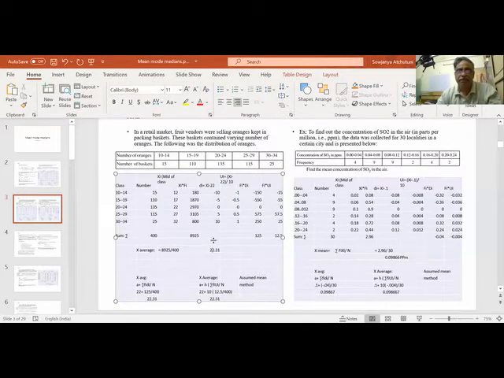So fi di is how much? This is fi into di. 10 into 15 is minus 150, 110 is minus 550, 0. This is plus 575. This is 25 tens are 250. So total is 125. So 125 by 400, sigma f. Sigma f is common in all. This 125 difference has come over 400 students, 400 oranges.